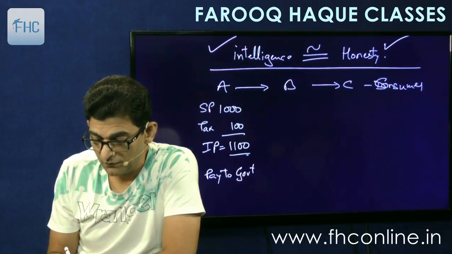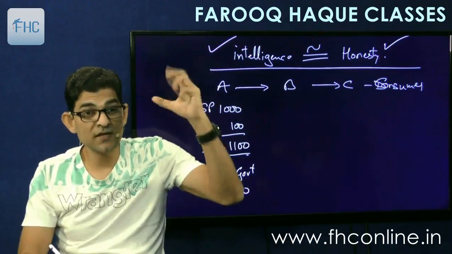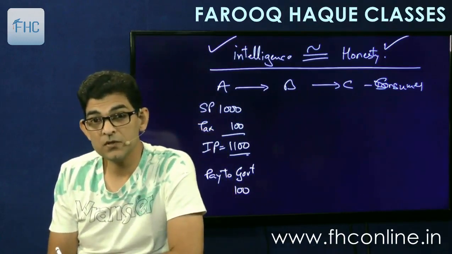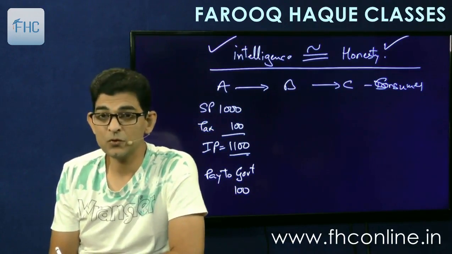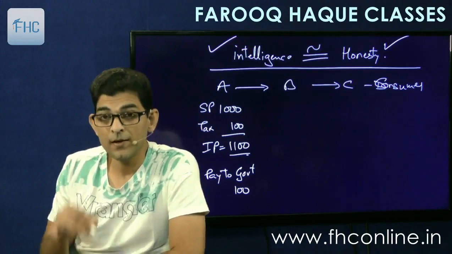He will pay the full 100 to the government, because he is the first person in the chain, the originator. So for him the full 1000 is value addition, he will pay tax on the full 1000, that is 100 rupees. Now for B,